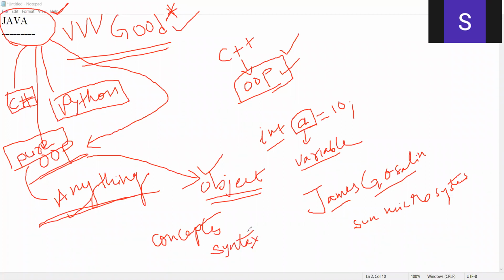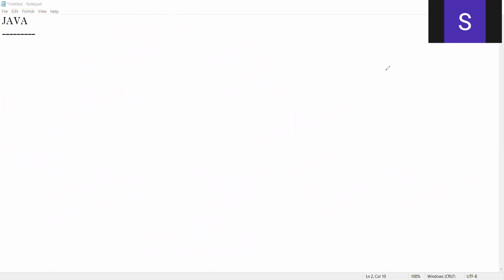Syntax in Java varies from C++, and similarly it varies with respect to Python also. So if you're good at the concepts of Java, you can easily understand C sharp and Python. There's nothing tough. You only need to make out the concept and the syntax. Okay, fine students. Let me clear my drawings.